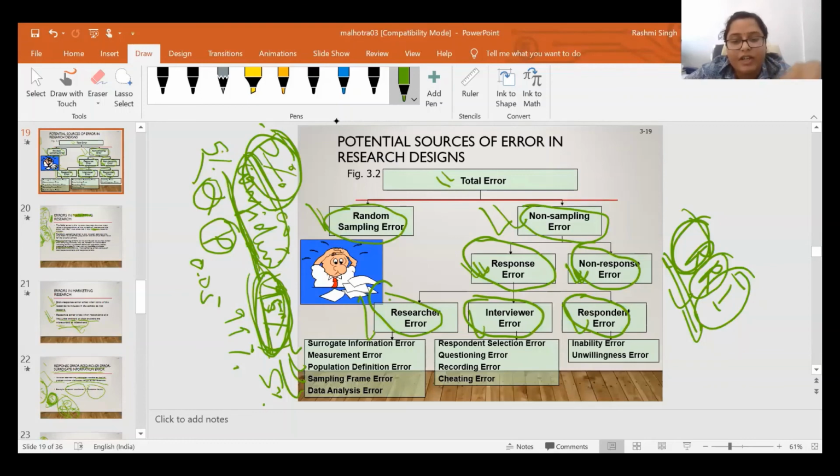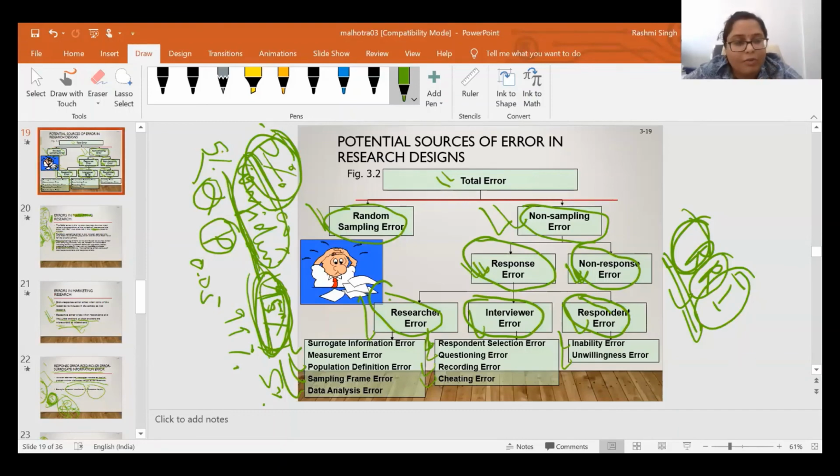Interviewer error can be respondent selection, questioning error, recording error, or cheating error. Respondent error can be inability error or unwillingness error. So these are the different types of error.